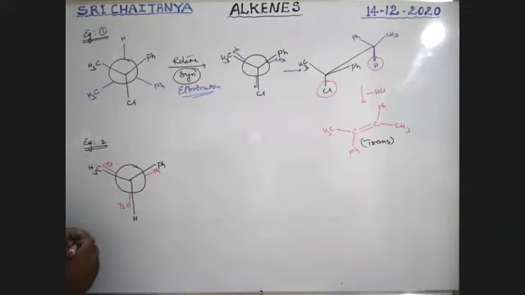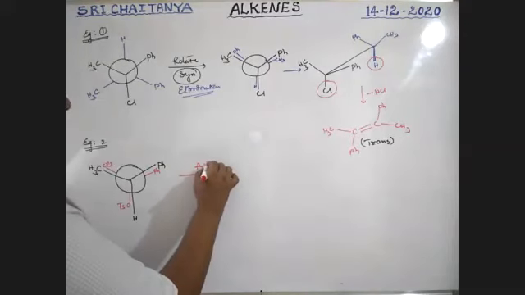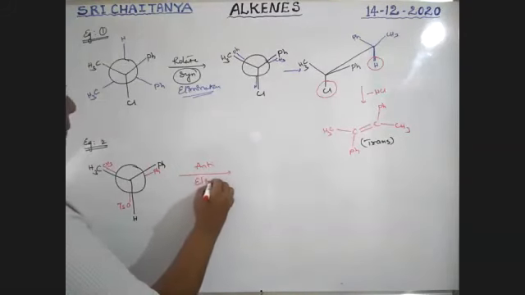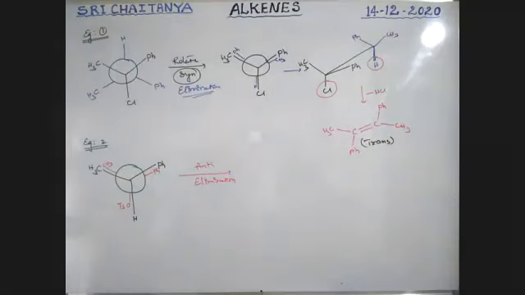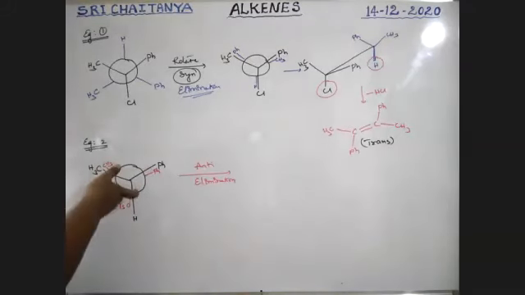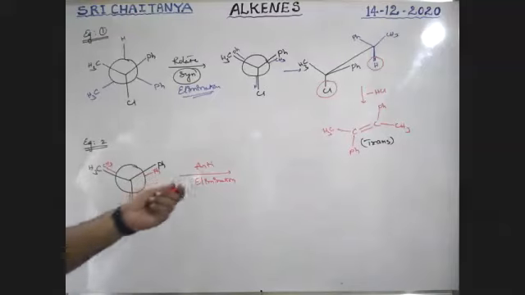Okay. My target is anti-elimination. Try yourself, boys. Anti-elimination means both OTs and H are opposite. Rotate the red groups. Up to this OTs, tosyl group, no problem.